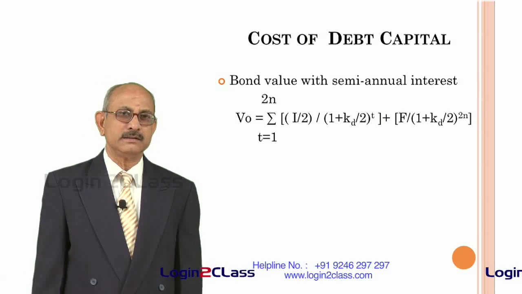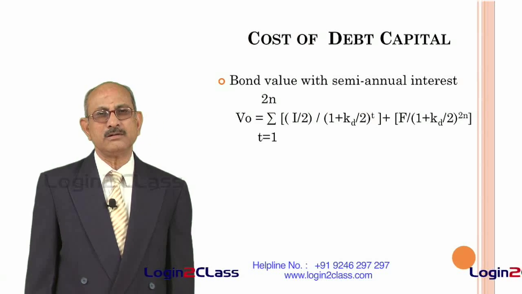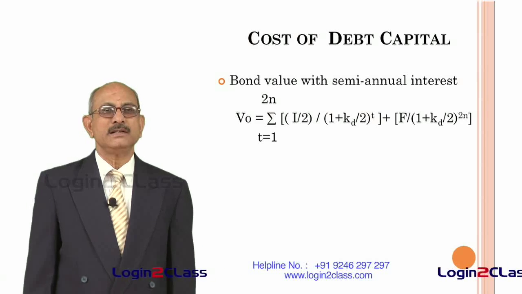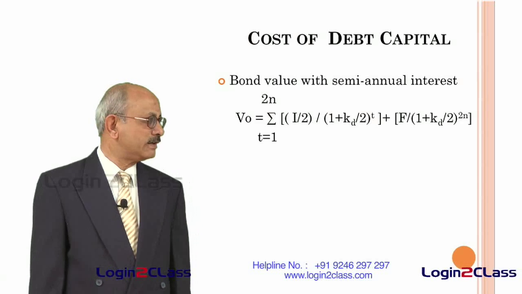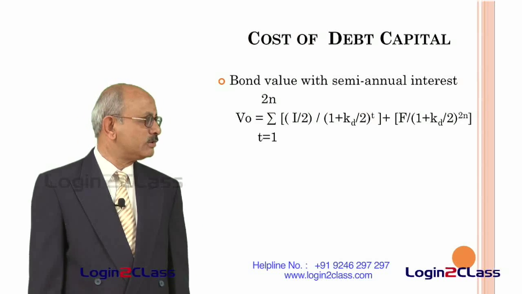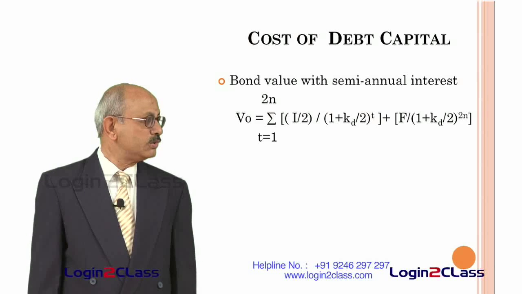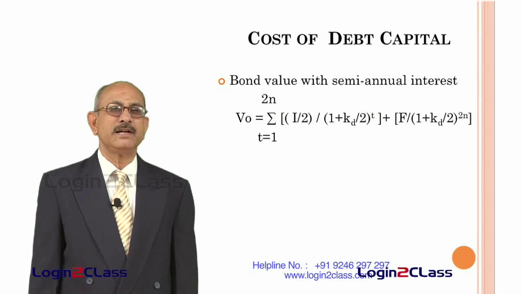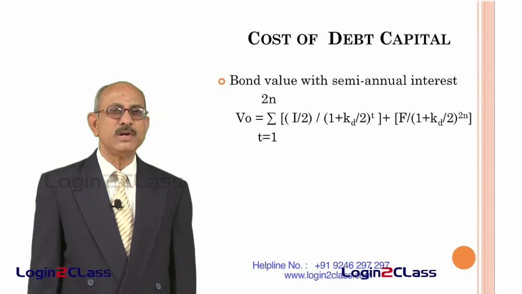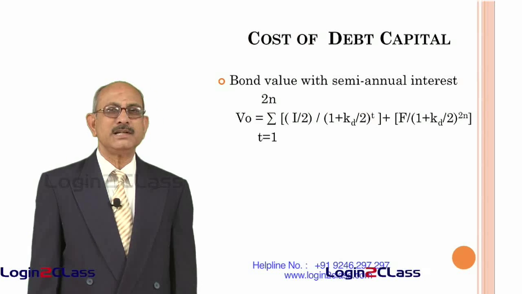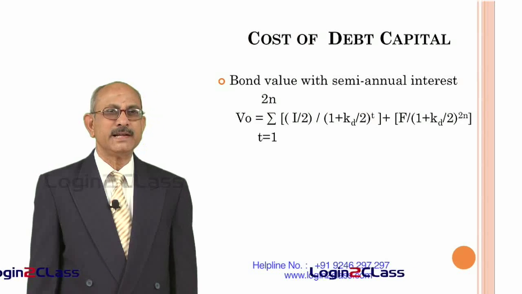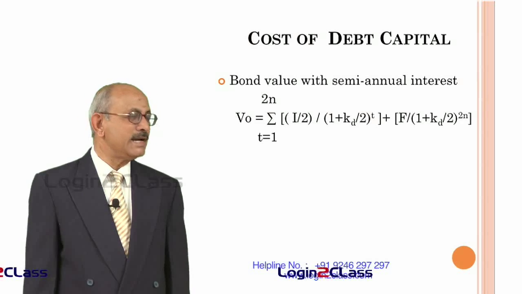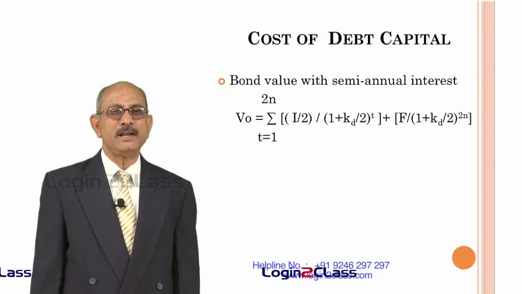So, the equation can be put in a different manner to take into account the cash flows which come every 6 months. Every 6 months, the cash flows should be discounted to arrive at the present value. So, the equation can be put as V0 is equal to sigma (I/2) divided by (1 + Kd/2) raised to t, plus F divided by (1 + Kd/2) raised to 2n, where you can notice from the earlier equation that Kd has been taken as Kd by 2 because we are taking semi-annual interest, and similarly I has become I by 2, where I is the annual interest payment.